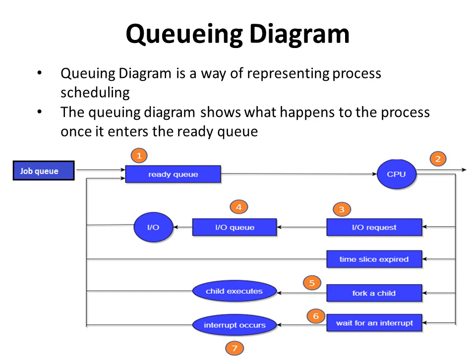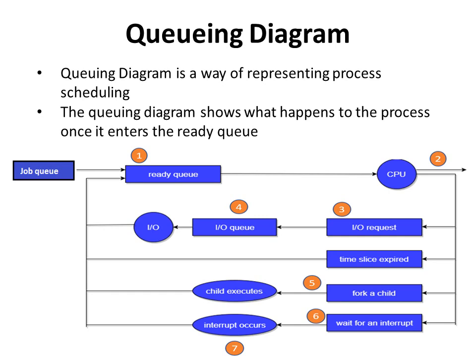Or it may happen that the process needs some input output, so the process will leave the CPU and request input output. Now, if the input output device is busy, then the process is placed in the input output queue, that is the IO queue, waiting to get the IO device.